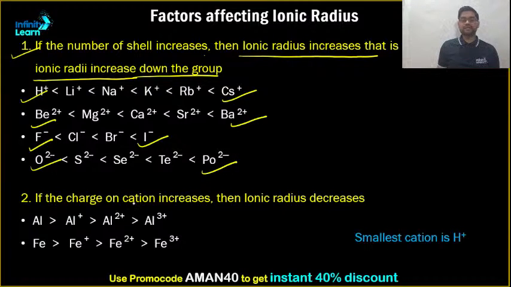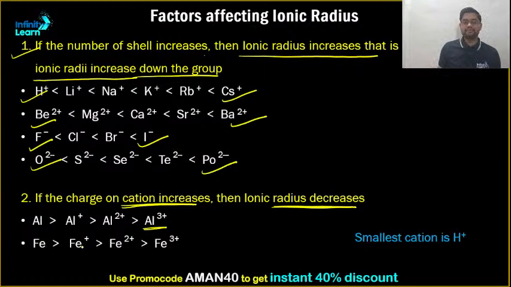If the charge on a cation increases, its ionic radius decreases. I have just shared this with you. Like aluminium, Al 2 plus, Al 3 plus. So 3 plus will be the smallest. Why? Because its effective nuclear charge has increased. 3 plus is the smallest because its effective nuclear charge is maximum, whereas aluminium's effective nuclear charge is minimum if I compare aluminium and its ions.